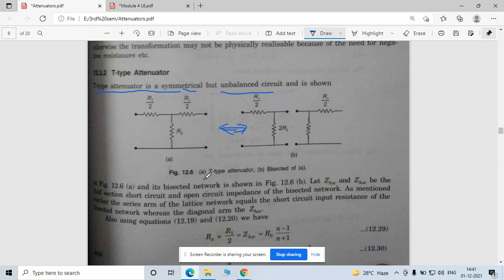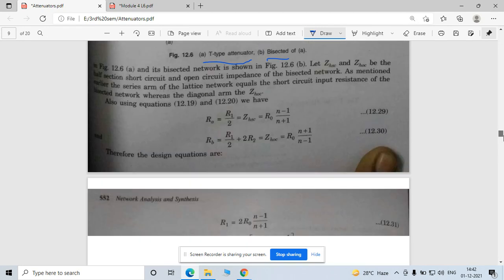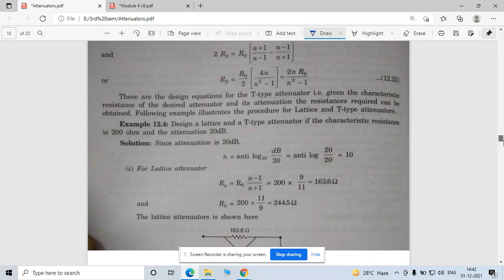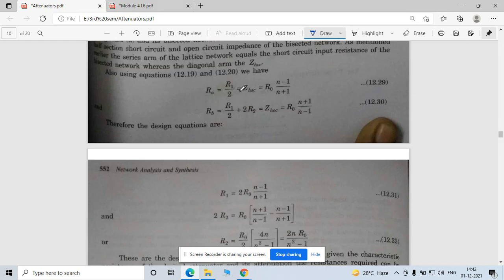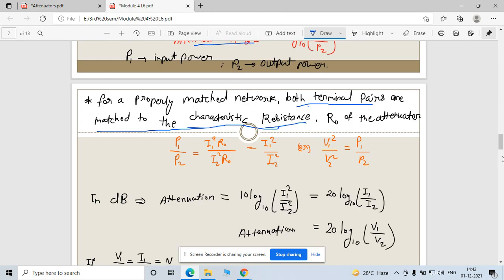Now this is a simple T type attenuator. When you bisect it, your network is just like that. This is for analyzing purposes. Here in this book, he used the lattice network concept, meaning that he directly used that calculation by equating the parameters and solving it. But you can also analyze this circuit with this model which I covered here.